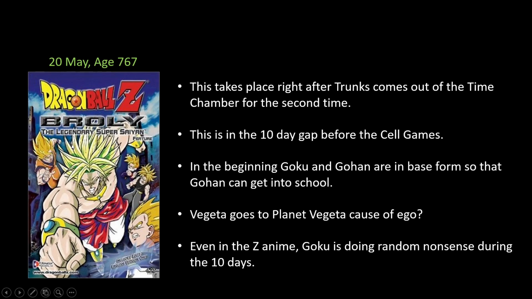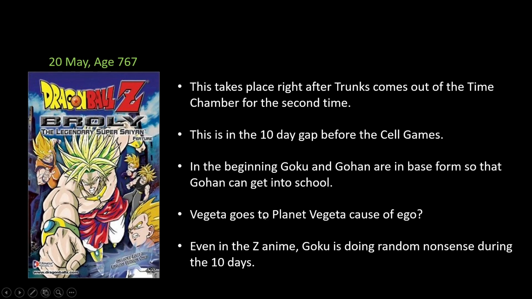Goku and Gohan are in their base forms at the beginning of this movie because they're trying to get Gohan into the school, and in Japanese culture, having blonde hair is basically a sign of you being a delinquent. And Chi-Chi definitely does not want that because she wants Gohan to go into a great school. So it explains why they were in their base forms at that point.